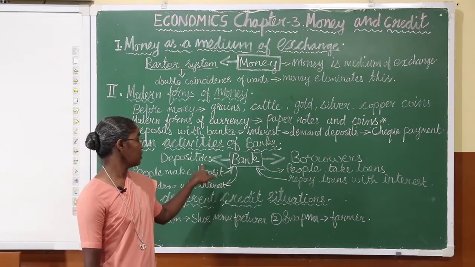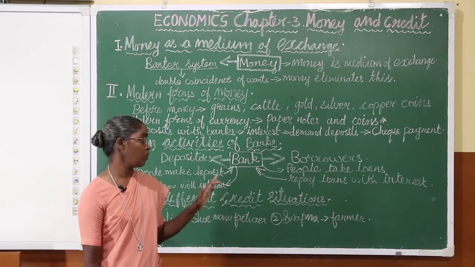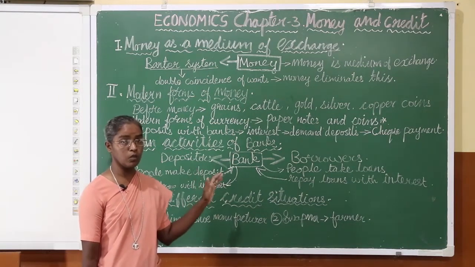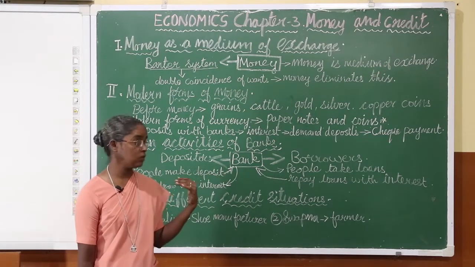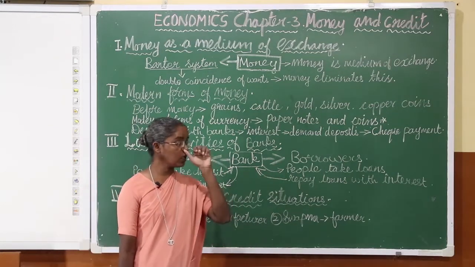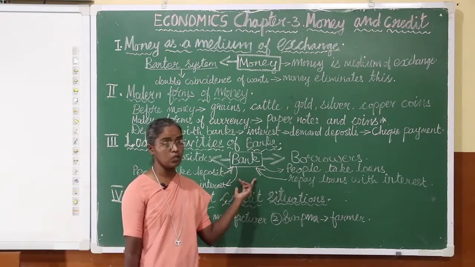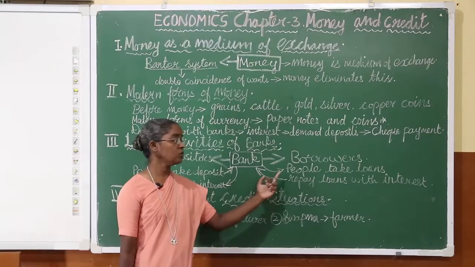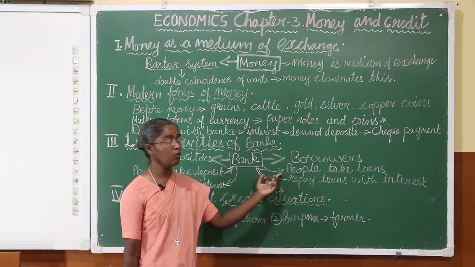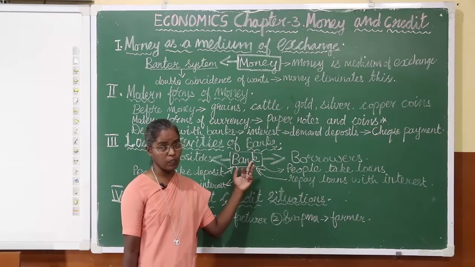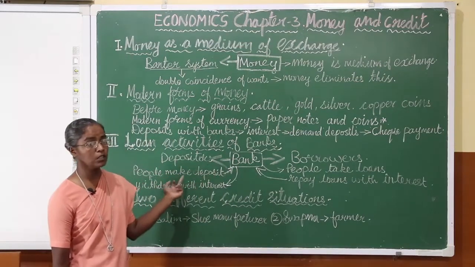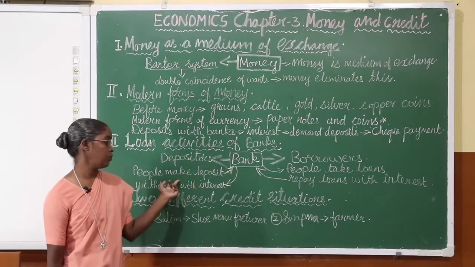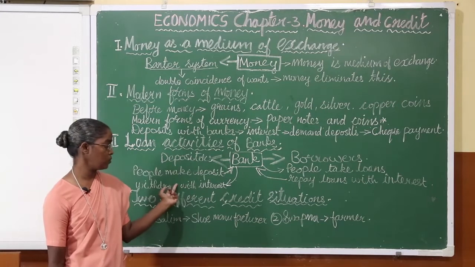So you need to keep in mind the depositor and the borrower: one deposits money and takes it back with interest, the other takes money and pays back interest, and there is a difference. More interest is paid by the borrower, and less interest is given by the bank to the depositor. So this difference you should know.